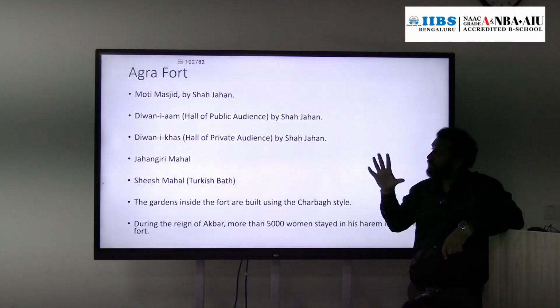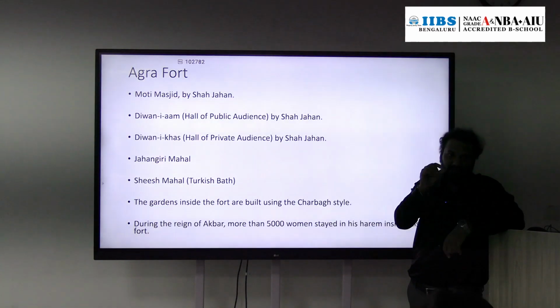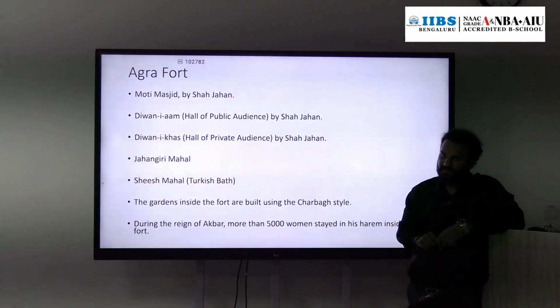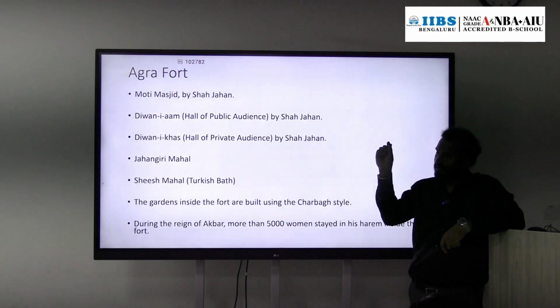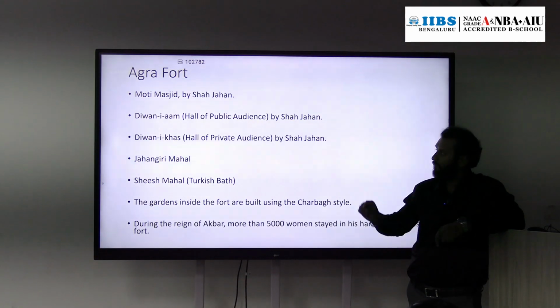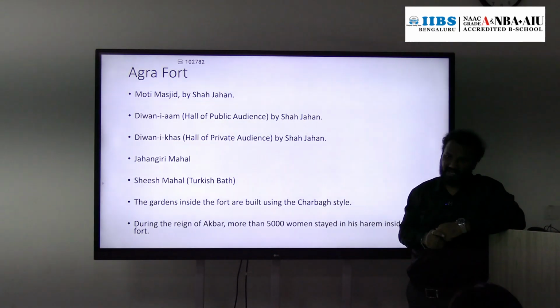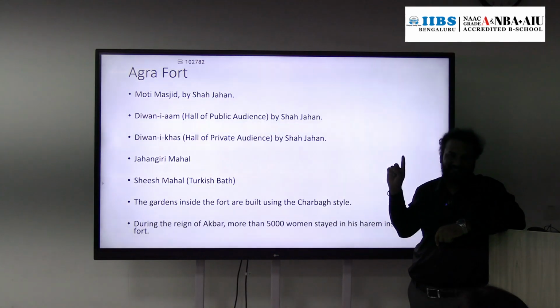Moti Masjid is there, made of marble. Moti means pearl, right? See the white color of pearl. That much white is the marble, so the mosque was made of marble, and the name Moti Masjid is derived from it. It was constructed during the time of Shah Jahan, who was the grandson of Akbar.